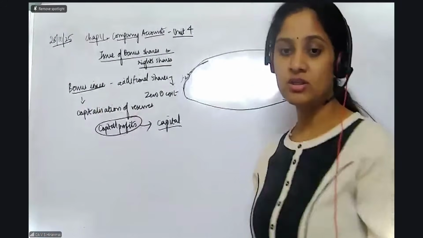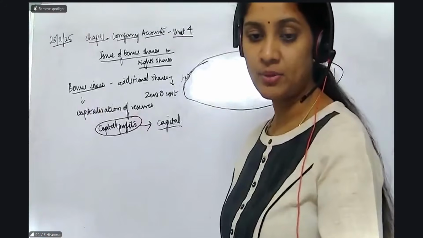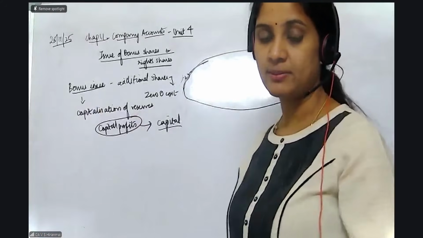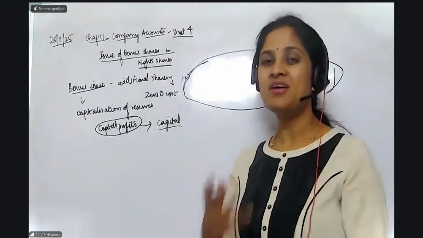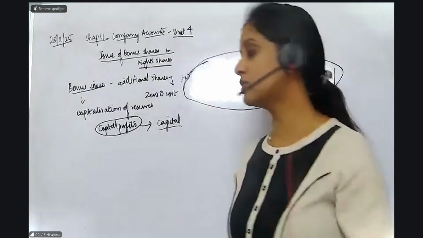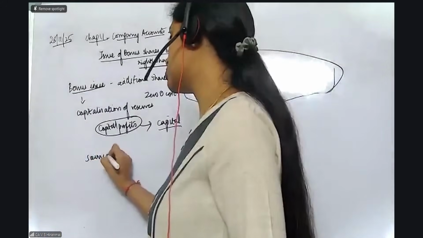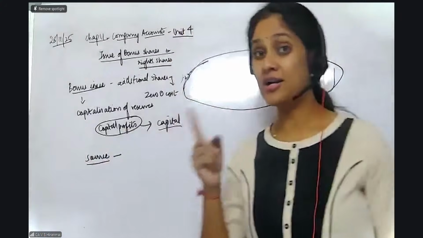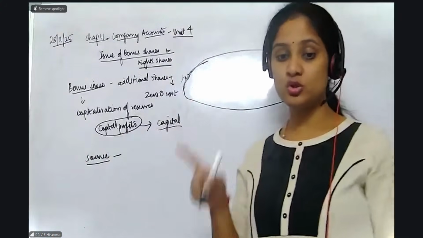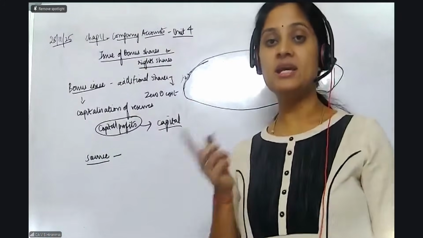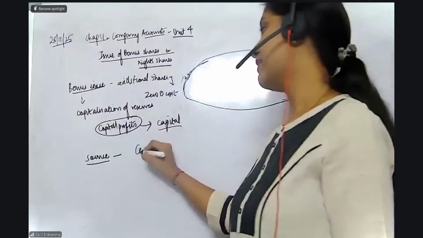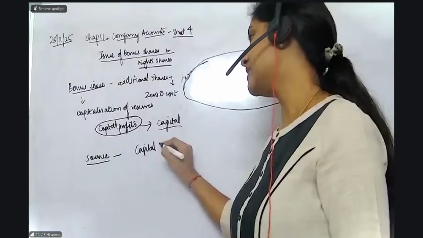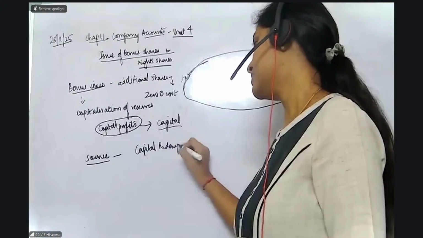That's all. So the point here, my dear students, is that now there are various reserves there in the question, ma'am, which I have to use. Very good. The first one is the source. There is an order in which you are supposed to use the reserves. The first one is called the capital redemption reserve.